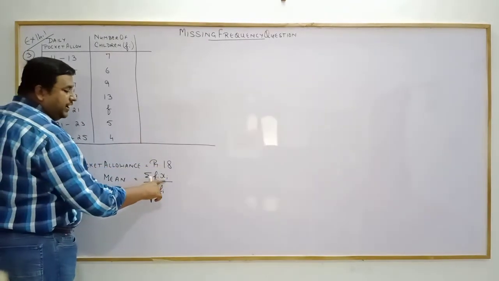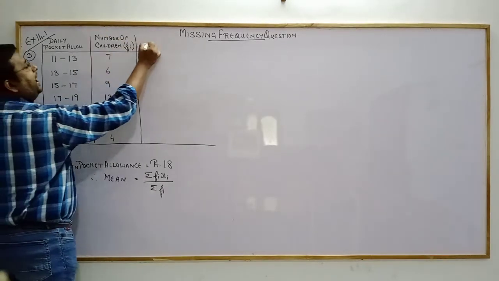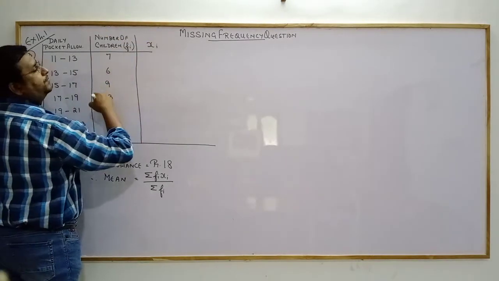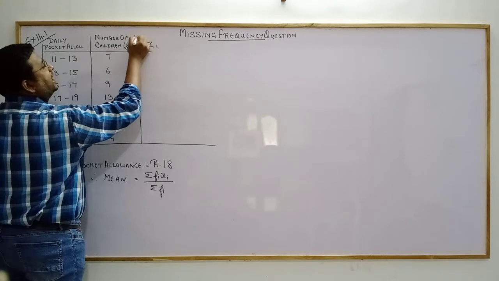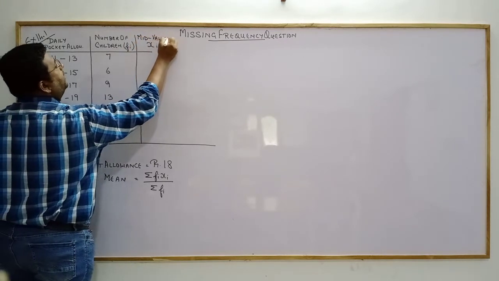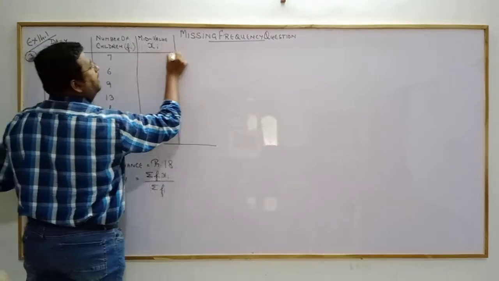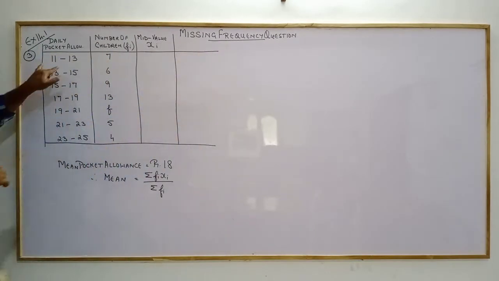We need fi into xi. First of all we have fi, but do we have xi? No. If you remember, xi was the class mark, which we call the mid value of the class or midpoint. So our next column will be the class mark. Easily you can see 11 and 13: which is the mid value? 12.